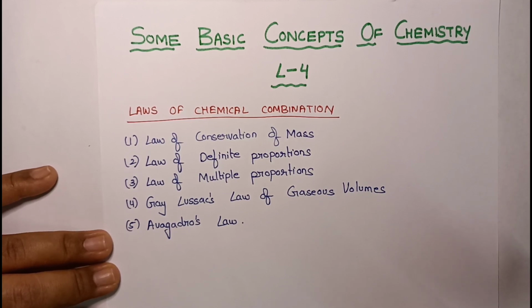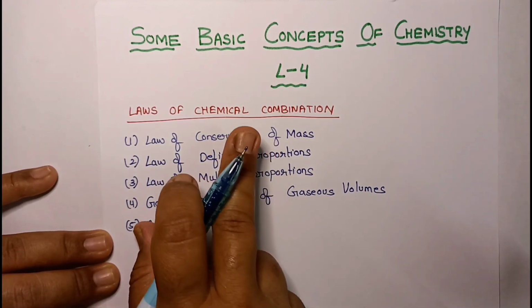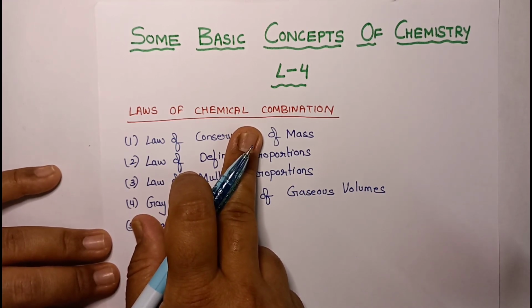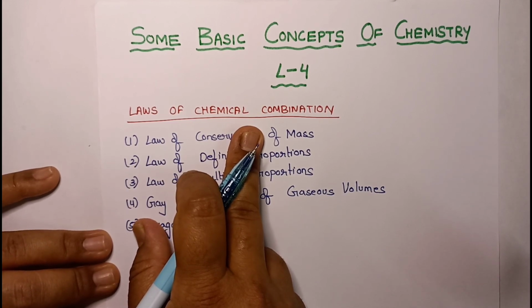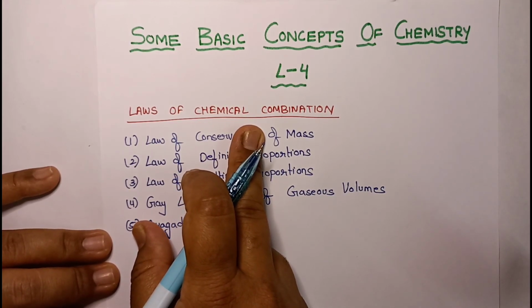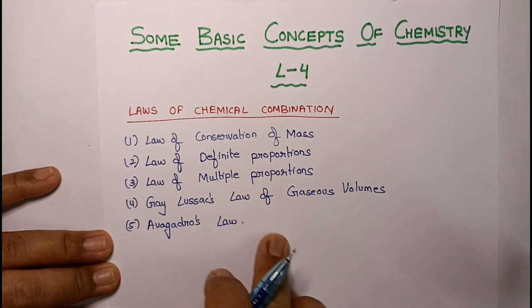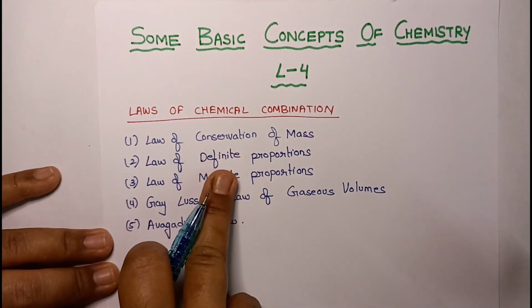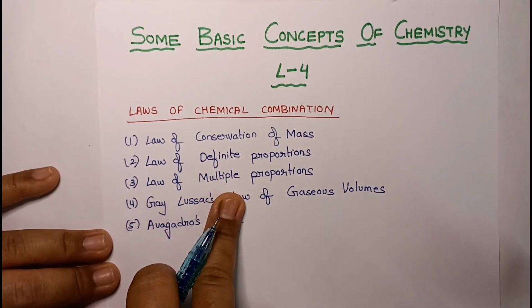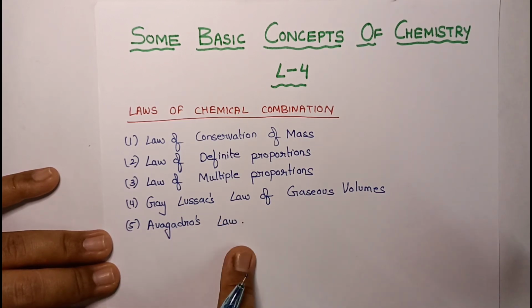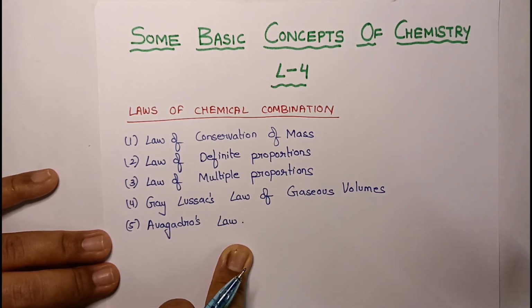Today will be the 4th video lecture on some basic concepts of chemistry, and in this video lecture we are going to discuss the laws of chemical combination. We already know, students, that elements combine to form compounds. Now this combination does not take place as it likes. It has to follow certain laws. Among those laws, today we are going to learn about 5 basic laws. Those are law of conservation of mass, law of definite proportions, law of multiple proportions, Gay-Lussac's law of gaseous volume, and Avogadro's law. Students, knowing these laws is very important.